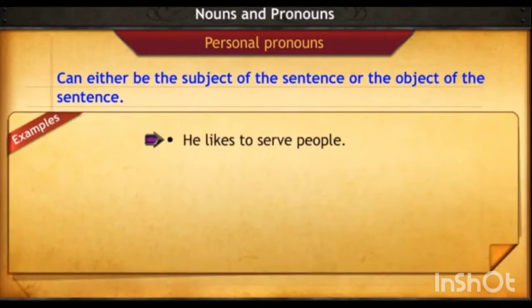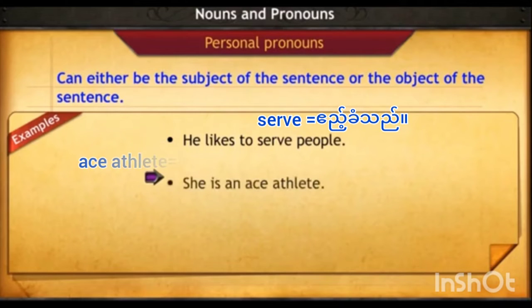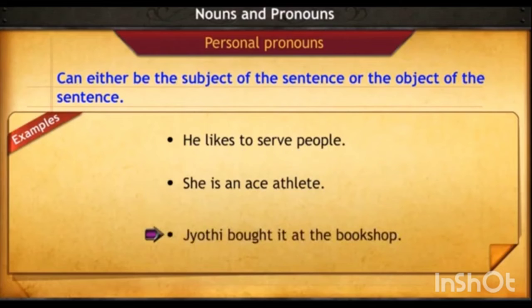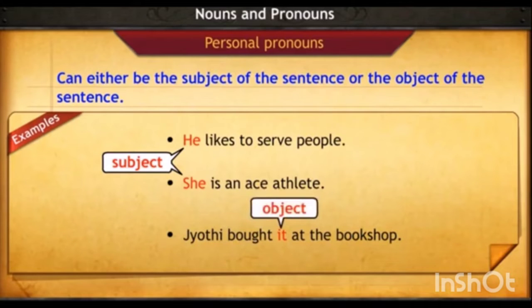He likes to serve people. She is an ace athlete. Jyoti bought it at the bookshop. In the first and second sentence, he and she are subjective pronouns because they act as the subject of the sentence. In the third sentence, it is an objective pronoun because it plays the role of the object of the sentence.